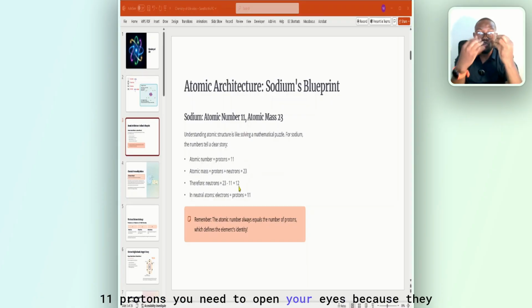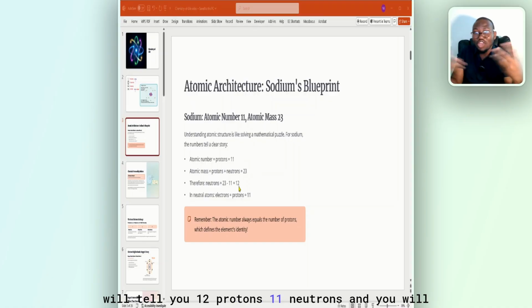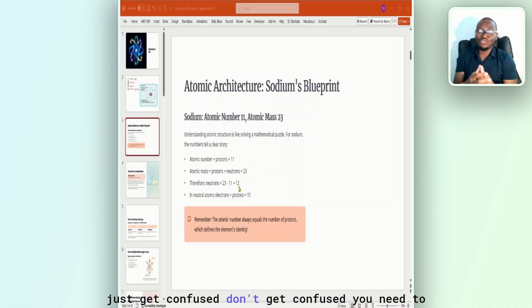11 protons. You need to open your eyes because it may tell you 12 protons, 11 neutrons, and you will just get confused. Don't get confused. You need to remember atomic number and mass number.